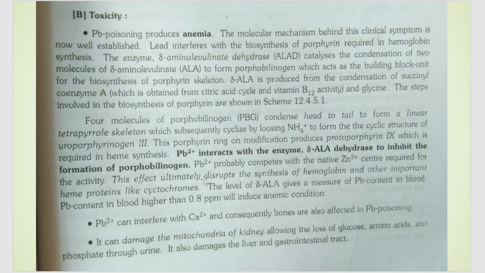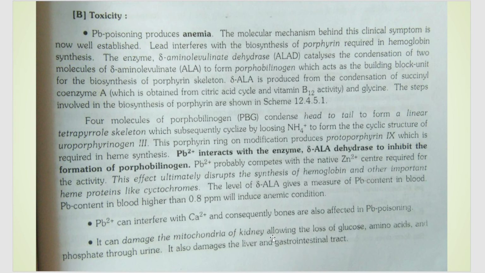So this can ultimately disrupt the synthesis of hemoglobin and other heme-containing proteins like cytochromes. And Pb2+, other than that, can also interfere with Ca2+ activity, and it can cause bone problems also, because Ca2+ is majorly present in your bones. And also it can damage the mitochondria of the kidney.